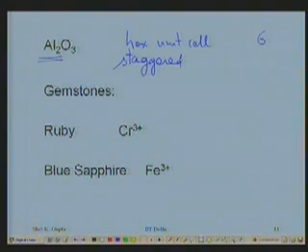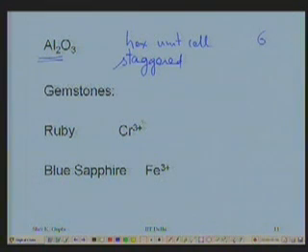This is the next hard material after diamond. Where we cannot use diamond, being very expensive, we use Al2O3 for grinding, polishing and other things. And certain gemstones are also based on this Al2O3 structure only, but they are not pure Al2O3.